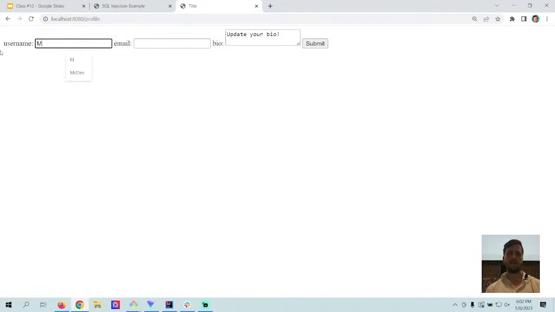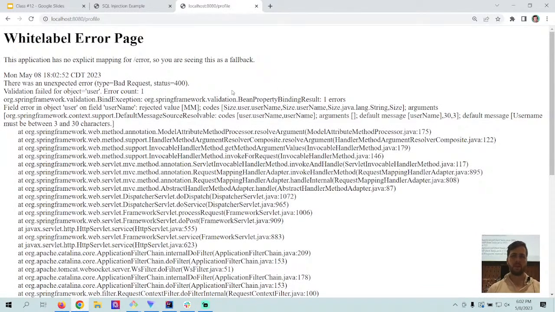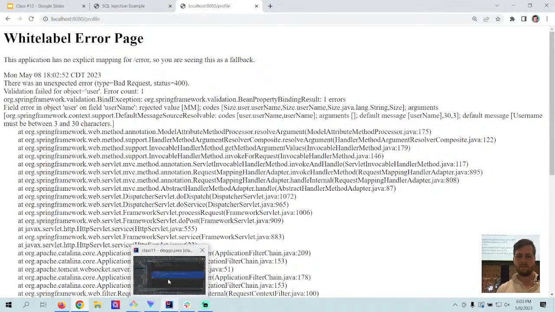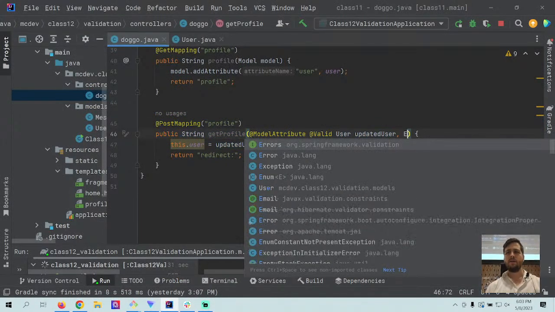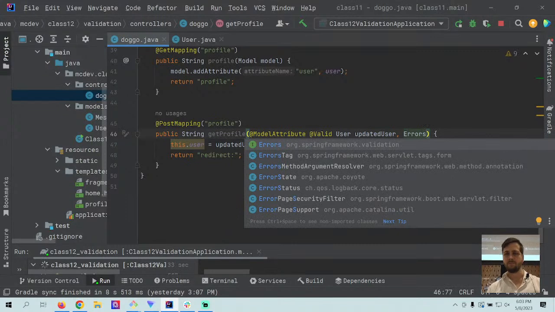And so I'll say 2 characters, gives us an error. This is not what we want to happen. We don't want our application to crash. So if we're going to throw an exception, if we're going to throw an error, we need to catch it. And the method to catch it here isn't so much a try catch as it is including the Errors object.